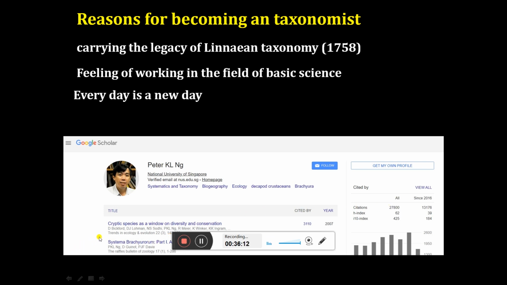Over here you can see his paper, Cryptic species as a window on diversity and conservation, published in 2007. You can see the number of citations. One paper has been cited more than 3000 times. The second paper, Systema, has been cited more than 2000 times. So this is the beauty: one good publication can get you a huge number of citations. So that is what we have to do.